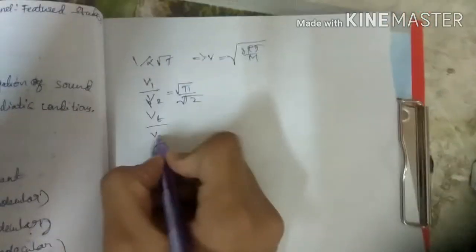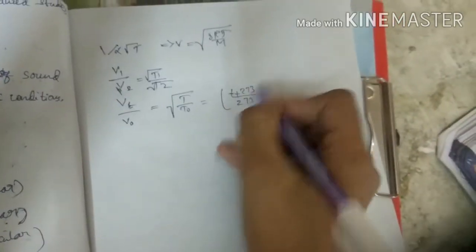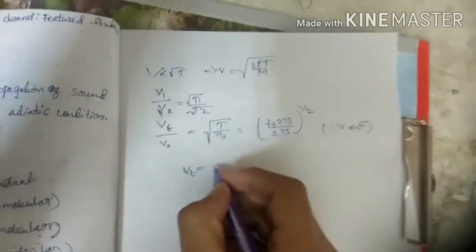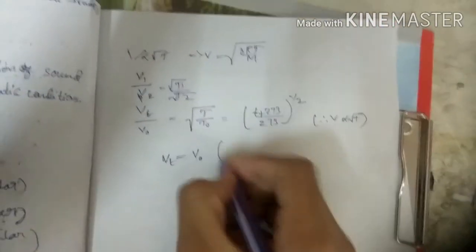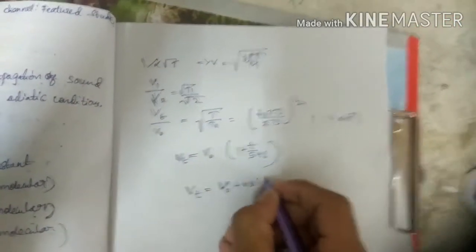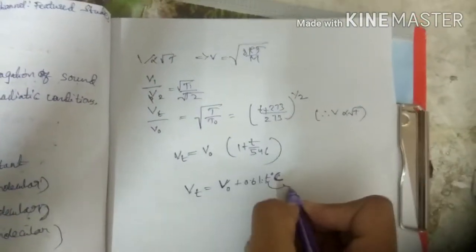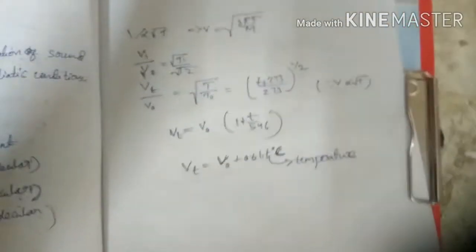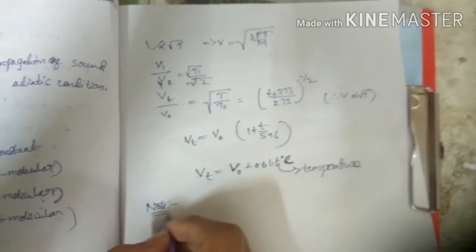Now we can say that V1 by V2 equals root over T1 by T2. Then V at temperature T by V initial equals root over T by T initial, which is root over T plus 273 by 273. So V at temperature T equals V initial into 1 plus T by 546, where T is in Celsius. Now in degrees Celsius, V at temperature T equals V initial plus 0.61 into T, where T is the temperature in degrees Celsius.